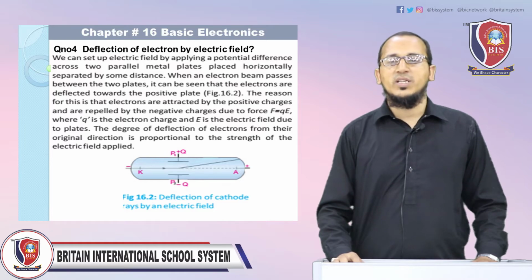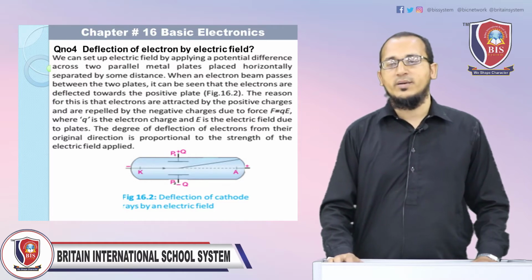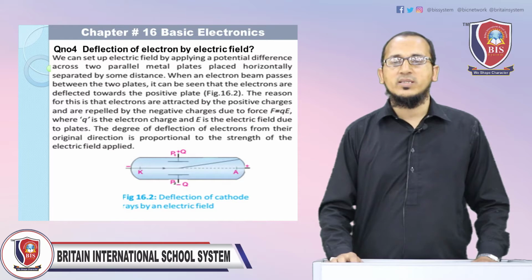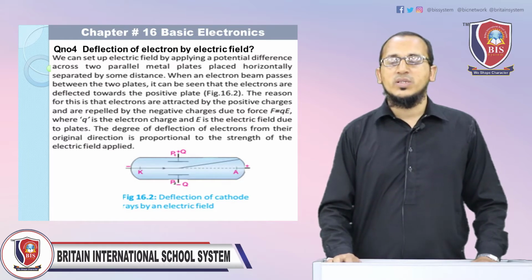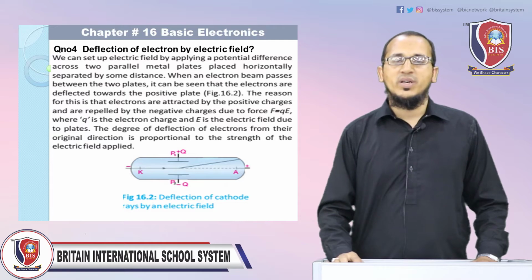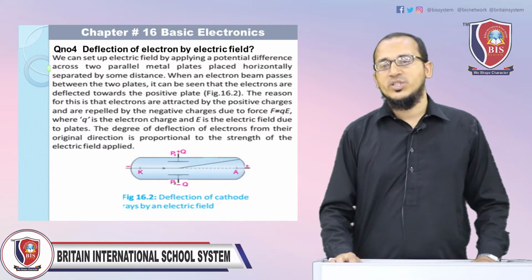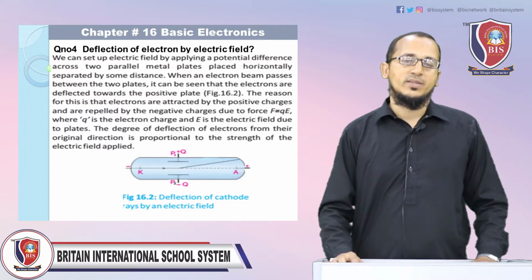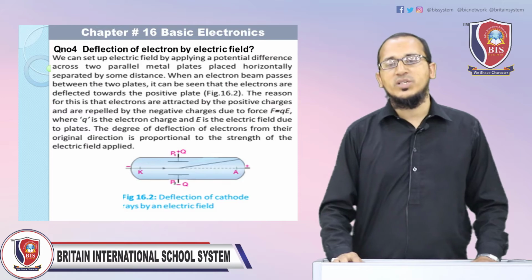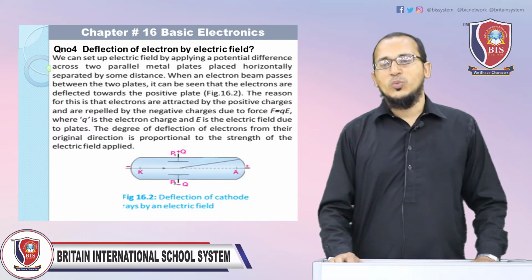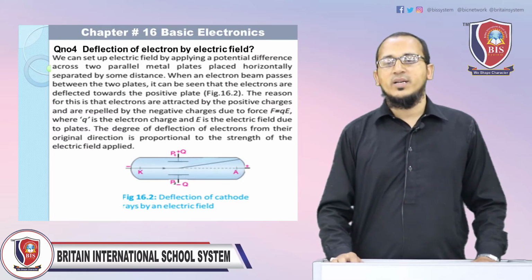The reason is that electrons are attracted by positive charges and repelled by negative charges due to the force F equals QE, where Q is the electron charge and E is the electric field due to the plates. The degree of deflection of electrons from their original direction is proportional to the strength of the electric field.